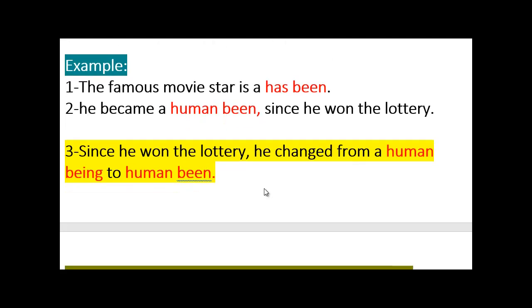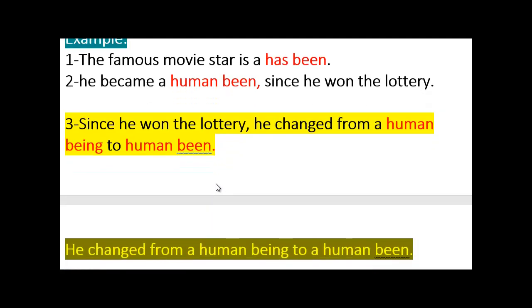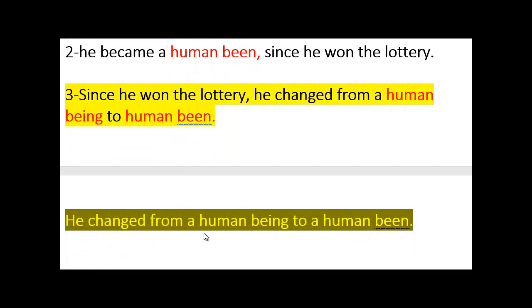So the conclusion for the comparison between human being and human been is as follows. He changed from a human being, a person who is articulate, kind, tall, standing upright, nice, with the ability to think, develop thoughts and communicate, to a human been, a human who used to be.